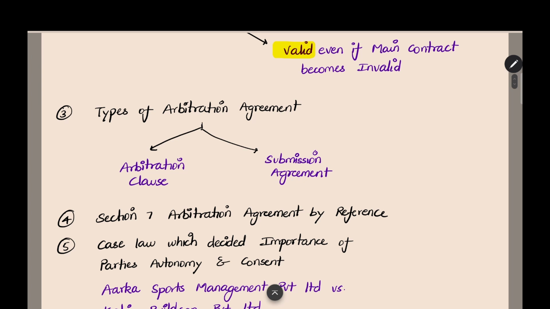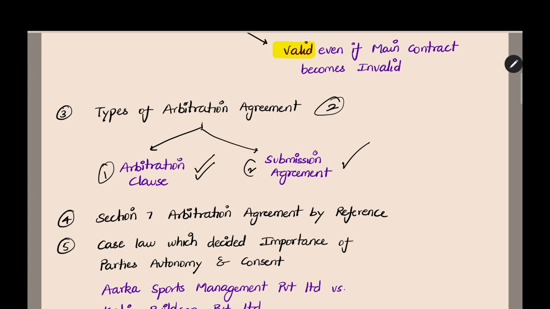And then there are two types of arbitration agreement: arbitration clause and submission agreement. An arbitration clause is when you start to draft the main contract itself, you include an arbitration clause. In that you state that if any disputes come, they will be referred to arbitration. Before the dispute starts, you are making the arbitration clause. This is type number 1.